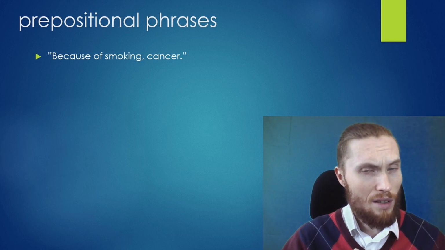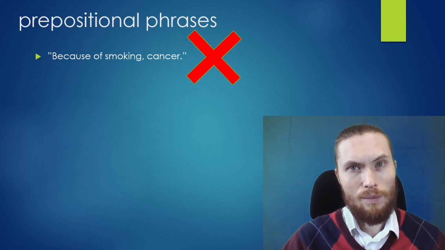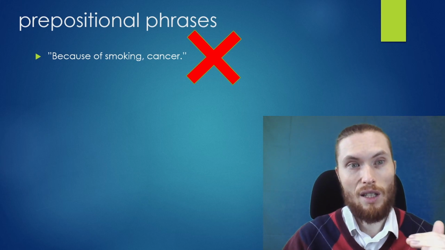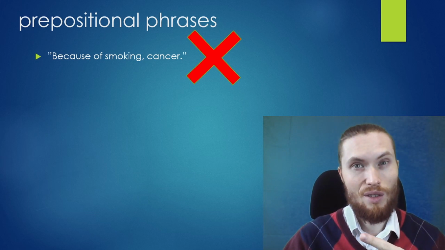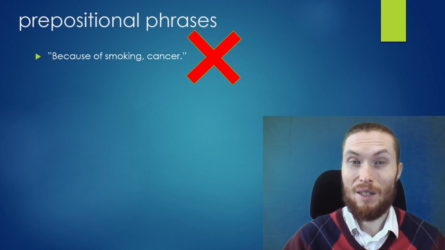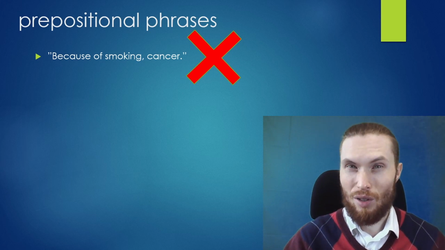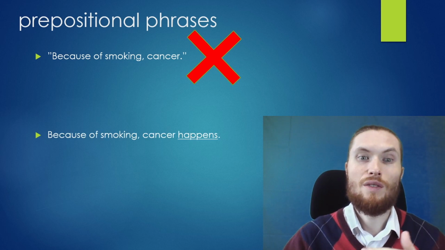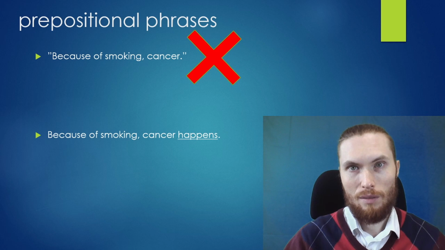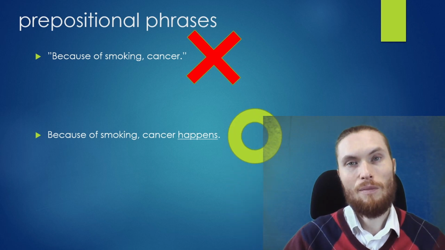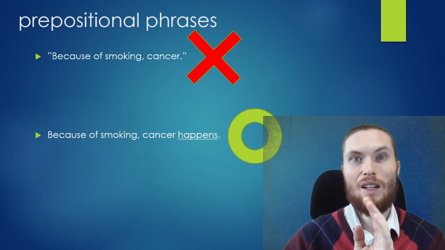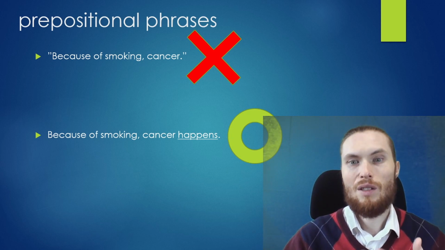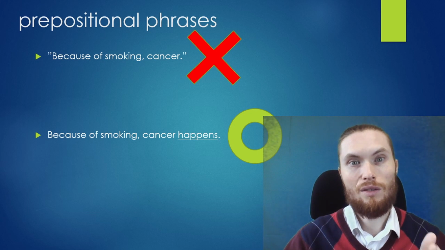Is this a correct sentence? No, because remember, every sentence in English must have a subject and a verb. In this sentence, there's no verb, so we need to add a verb. And this can be difficult sometimes. Let's look at this sentence. Because of smoking, cancer happens. Okay, now we have a verb. Cancer happens because of smoking. So remember, every sentence must have a verb.